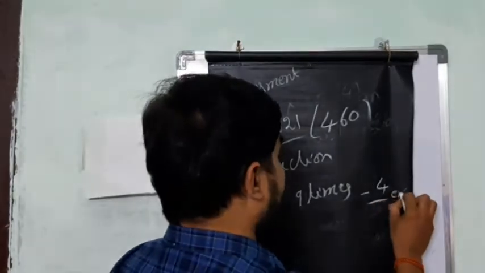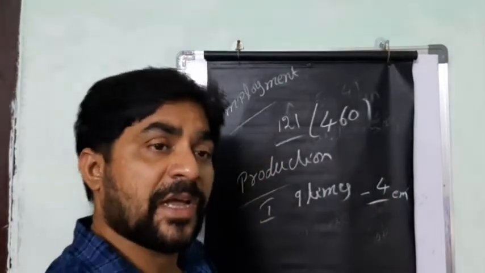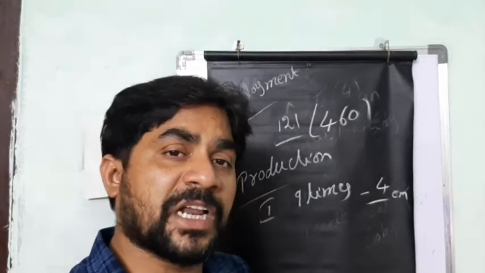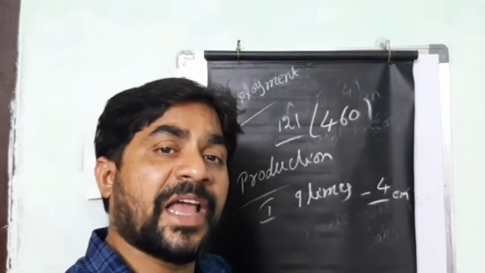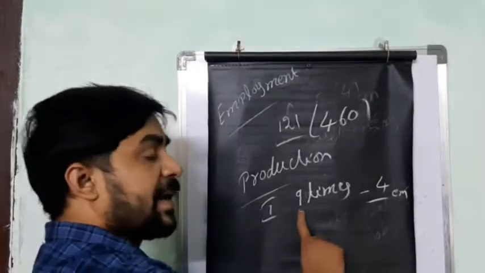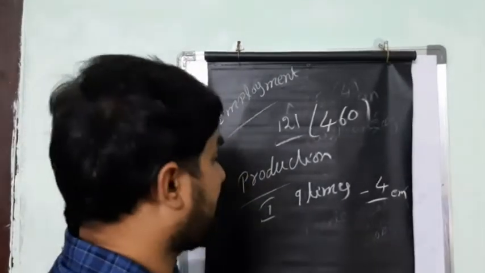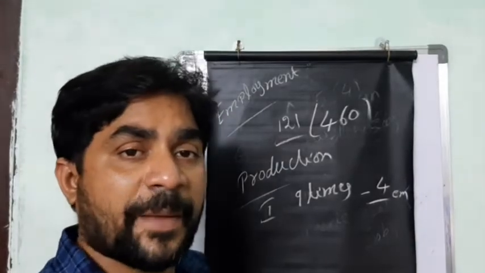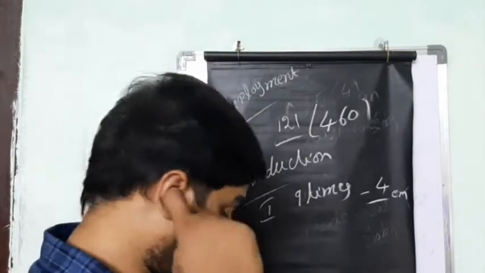It means fewer people are doing more work. That shows that the industrial owners are earning more and they are cheating the workers also. So 9 times production, but only 4 times employment was given by the industrial sector.